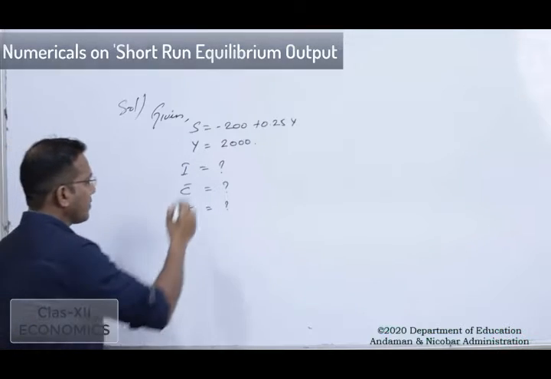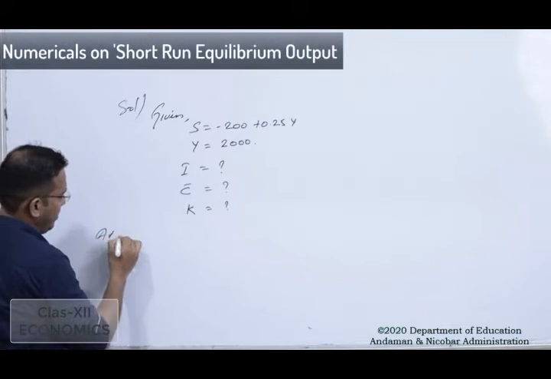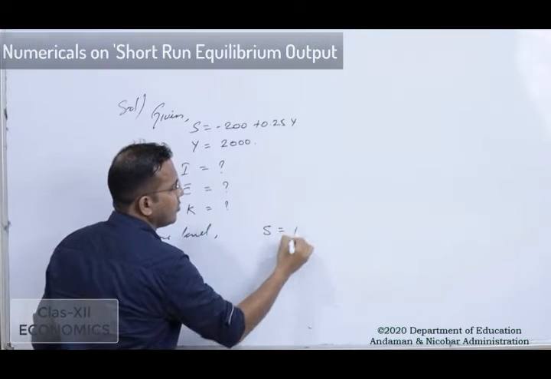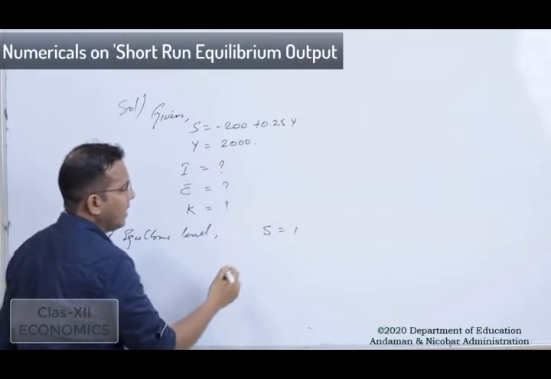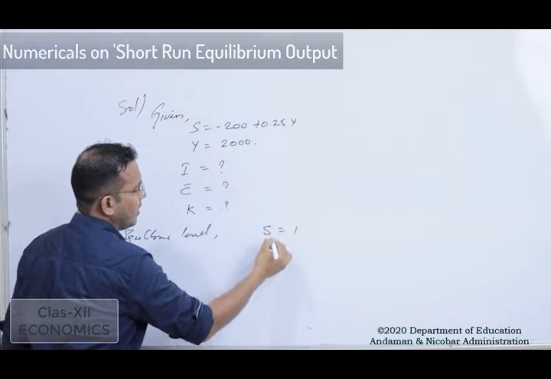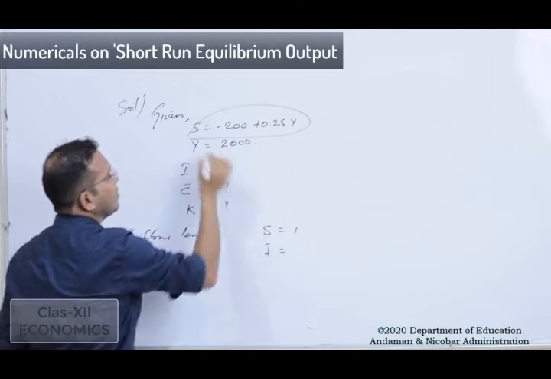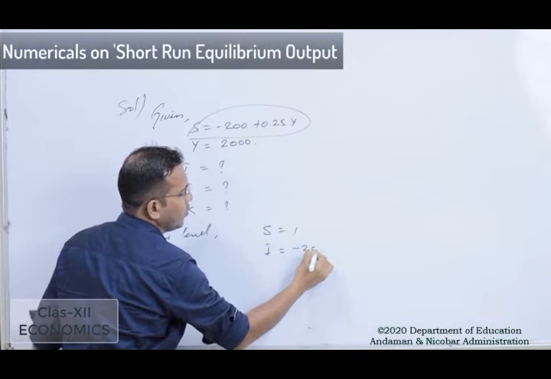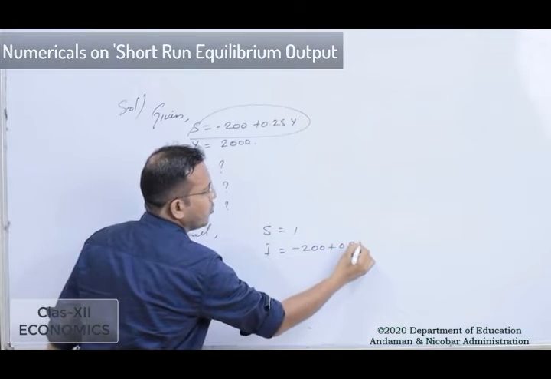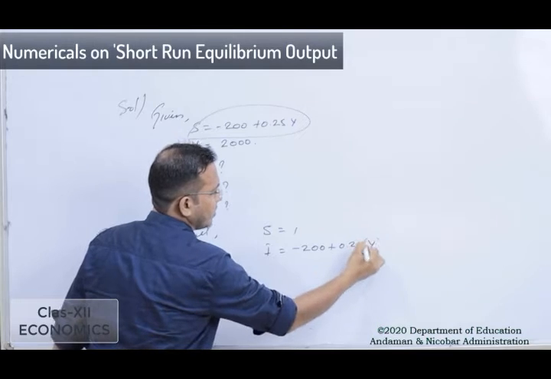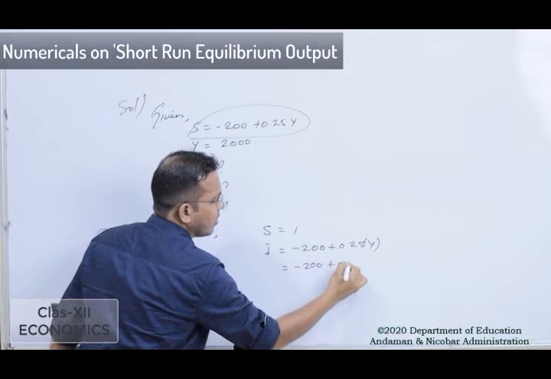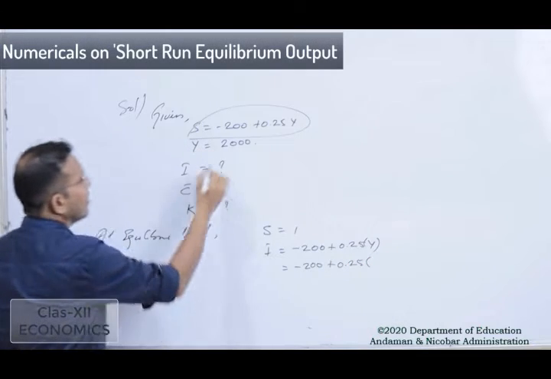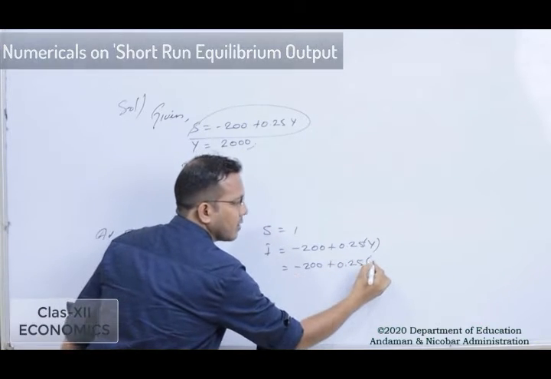Look here, at equilibrium level we know that S is equal to I. Here we can find the value of I. So how can we write the I? I will be equal to the S function, the value of S function will be written here, that is minus 200 plus 0.25 Y. We know the value of Y, Y is 2000.